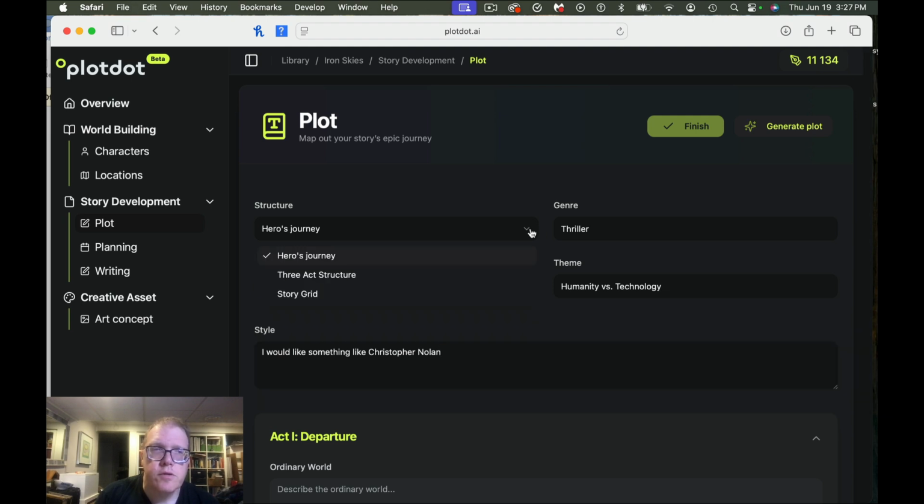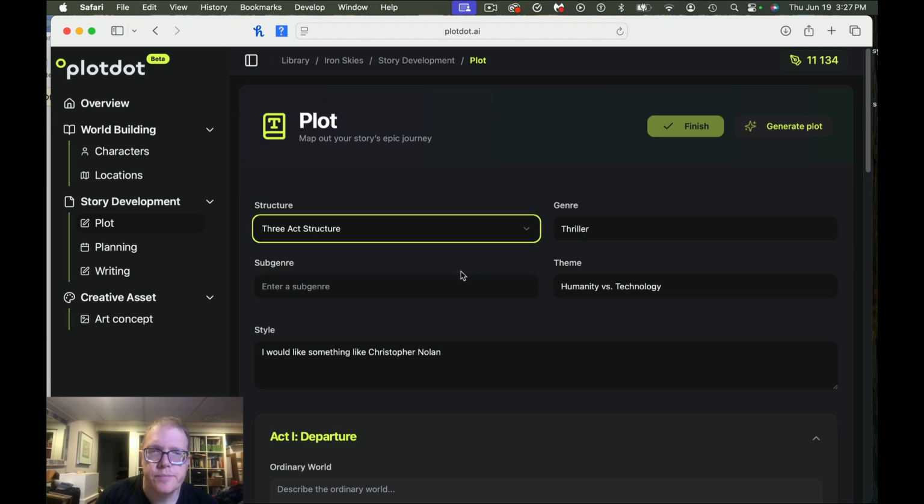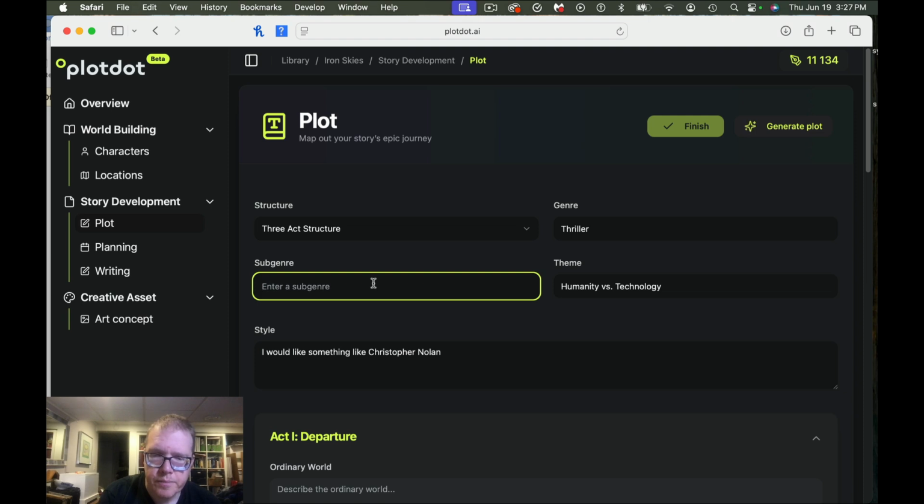So in some sense, you can have hero journeys. You can have a 3-act structure. You could have a story grid. Let's just do a common 3-act structure. There's no subgenre that I really want. Well, maybe science fiction. I think that might be a little fun.